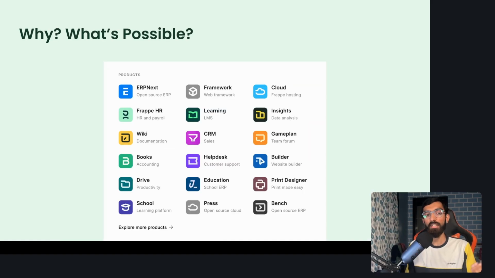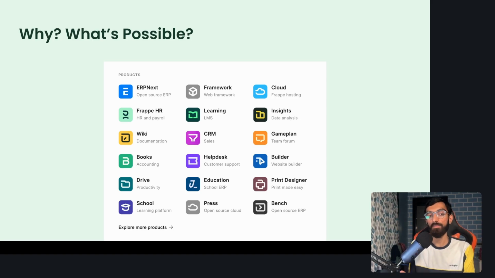Before I dig deeper into the framework, why would you want to learn or know about Frappe framework and what's possible with it? Apart from what Venco team will tell you, they have been running their startup on Frappe framework, and we ourselves have built ERPNext, which is a sophisticated ERP tool, 100% open source, one of the best ERPs on the planet.